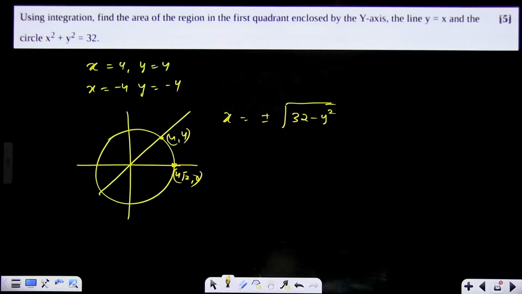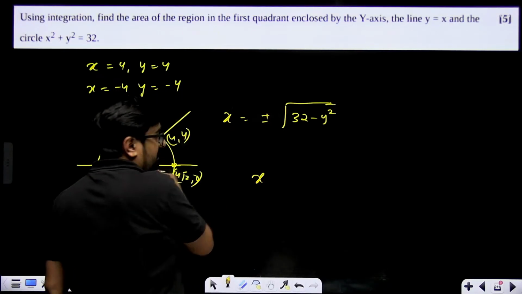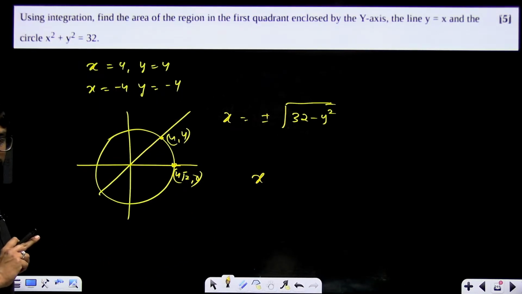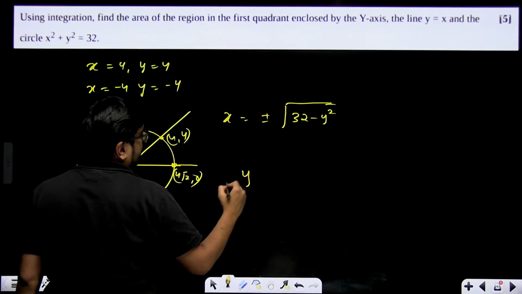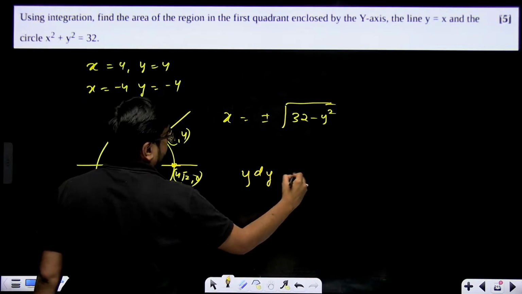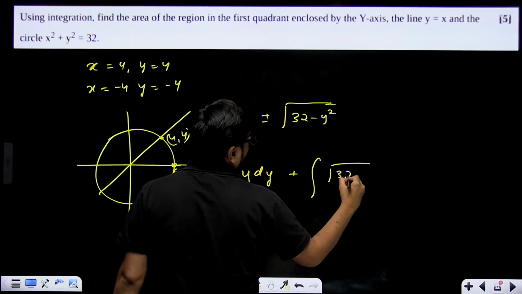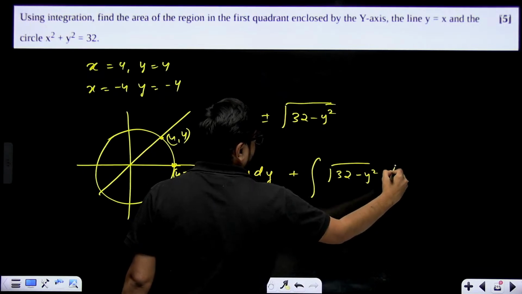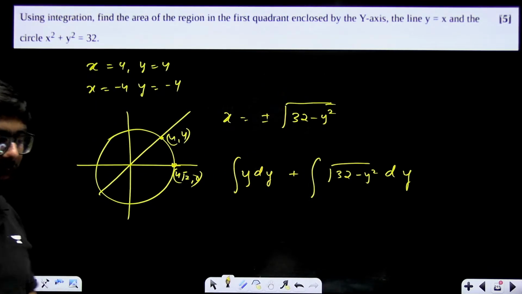So the line's area, the line will be x. Sorry, y. So the line will be x equal to y. So integration of y dy plus integration of square root of 32 minus y square dy. This is what you'll have to integrate.